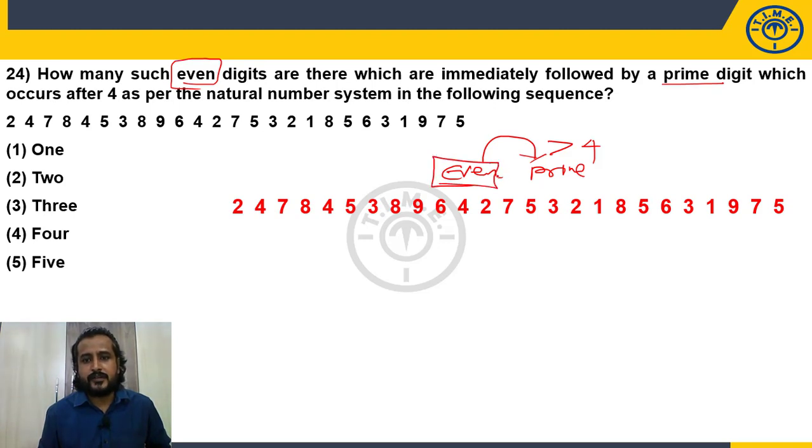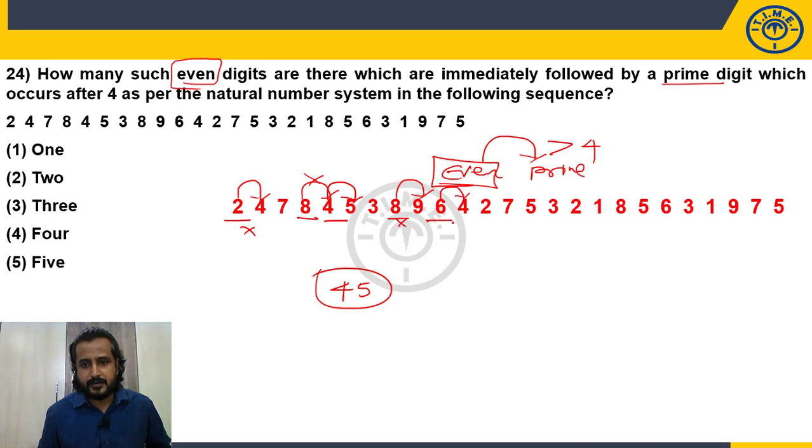So you must be focusing on even. So even followed by a prime digit. Is it? No. Even followed by a prime digit. Is it? No. Even followed by a prime digit. Yes. Is it after 4 in the natural number system? Yes. So one of the pair is 4, 5. Next even. Even followed by a prime. No. Even followed by a prime. No. Even followed by a prime. Yes. Is it after 4 as per the natural number system? Yes. So 2, 7.